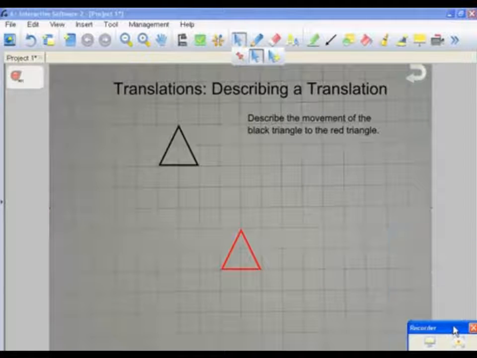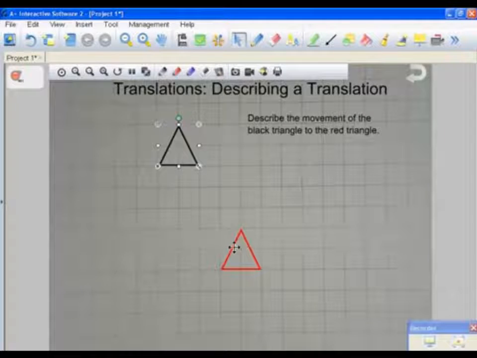Okay, welcome to translations and how to describe a translation. So what we have here is we are given two triangles, a black one and a red one. Now what we're going to do is we're going to be describing the movement from the black triangle to the red triangle using our vocabulary of translation. So as you can see, we have our black triangle. This is the starting position of the triangle. And basically translations are the movements of objects that slide. So they're always going to be facing the same direction. There's not going to be any rotations or reflections involved in it. So they're only sliding and they're always in the same direction.